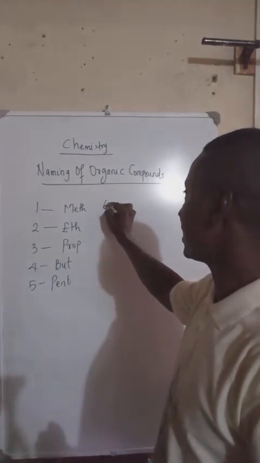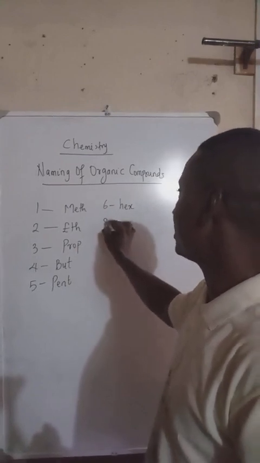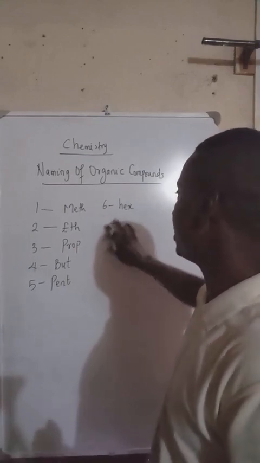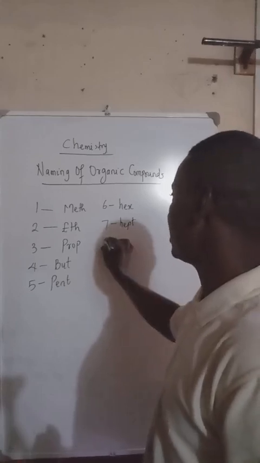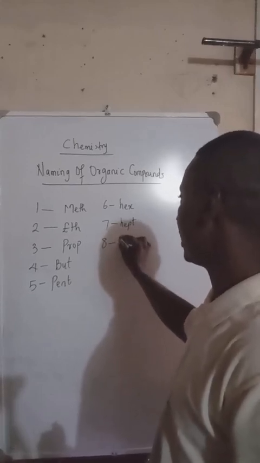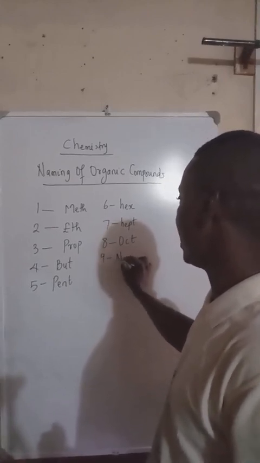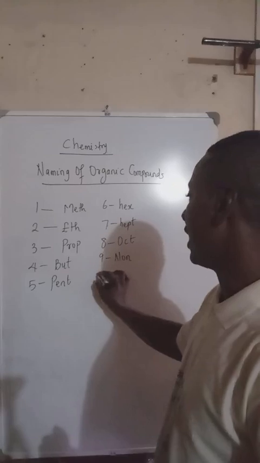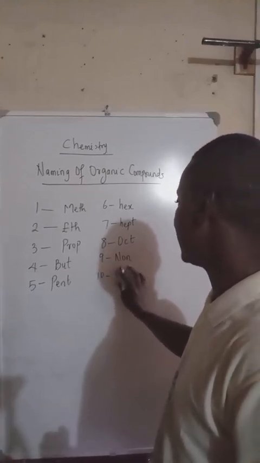When you see 6 carbon chains linked together, it is known as hex. When you see 7 carbon chains linked together, it is known as hept. When you see 8 carbon chains linked together, it is known as oct. When you see 9 carbon chains linked together, it is known as non. And when you see 10 carbon chains linked together, it is known as dec.